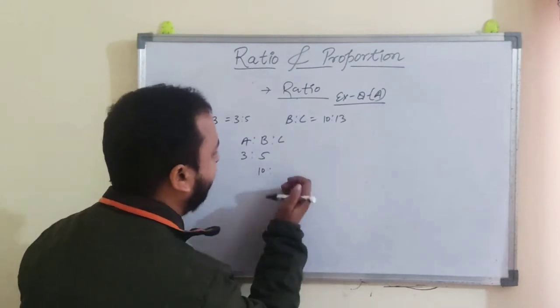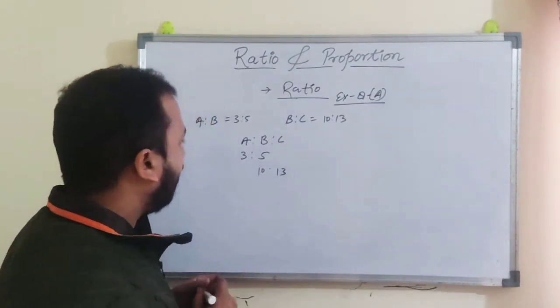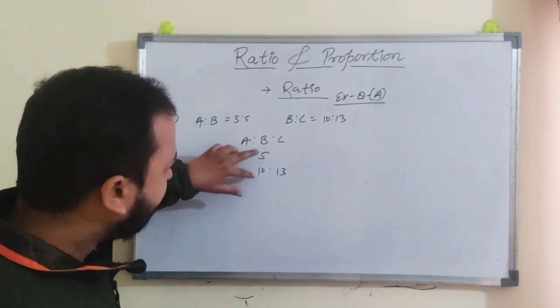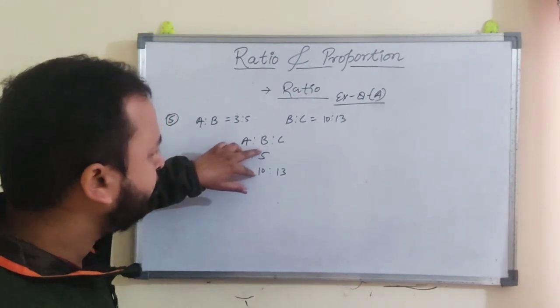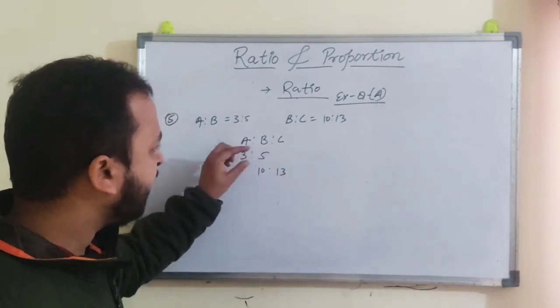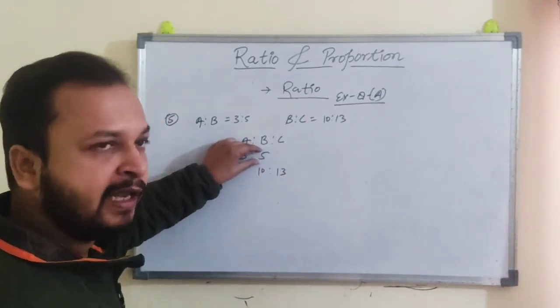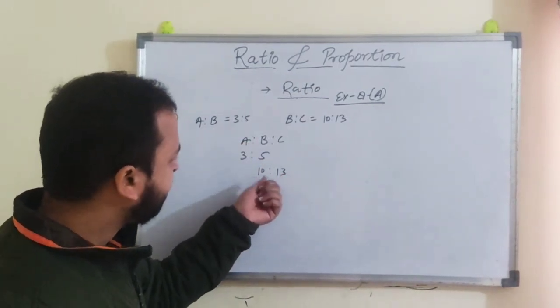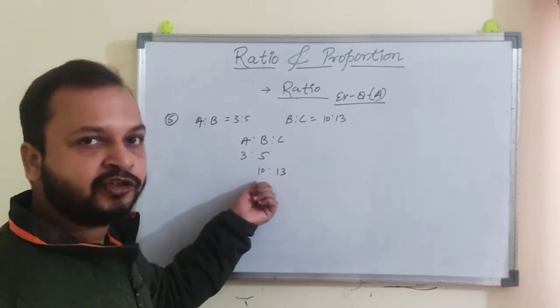This is 13. Now here you can see that B is having two different ratios. When B is along with A, it is having 5 ratio value, and if B is along with C, it is having 10 ratio value, right?